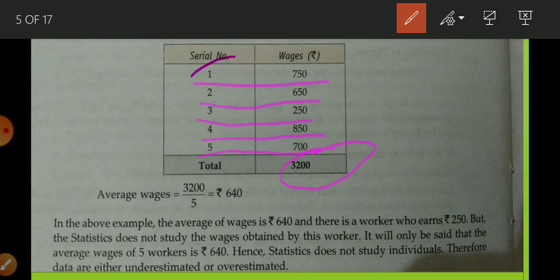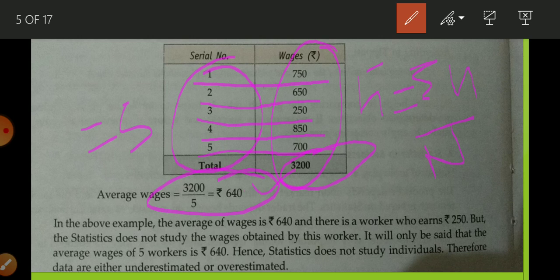The total number of workers is how many? 5. So when we calculate the average, what is it? X bar is equal to sigma x upon n. Sigma x is the sum total of this, and n means the number of items. So how many workers are there? 5. When we put in this value, we get 640. This is the average wage.